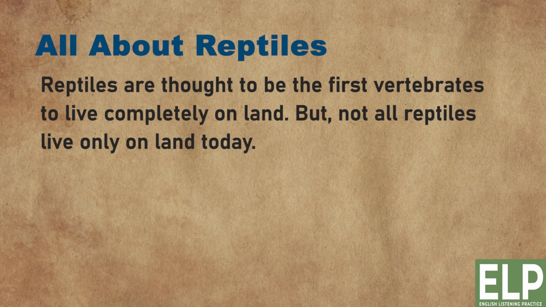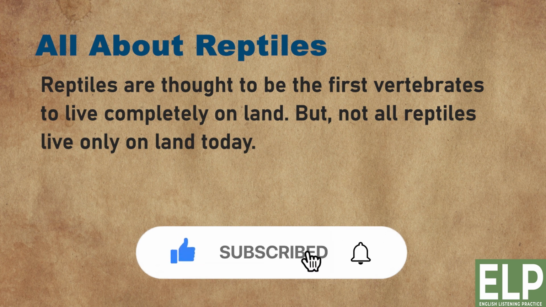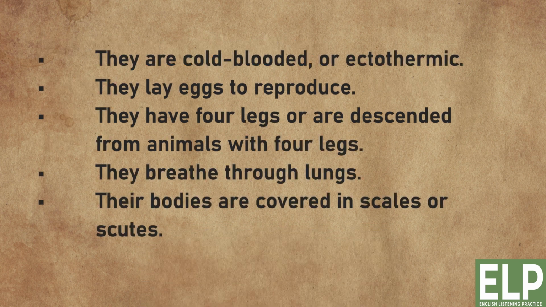All about reptiles. Reptiles are thought to be the first vertebrates to live completely on land. But not all reptiles live only on land today. They are cold-blooded, or ectothermic. They lay eggs to reproduce. They have 4 legs or are descended from animals with 4 legs. They breathe through lungs. Their bodies are covered in scales or scutes.